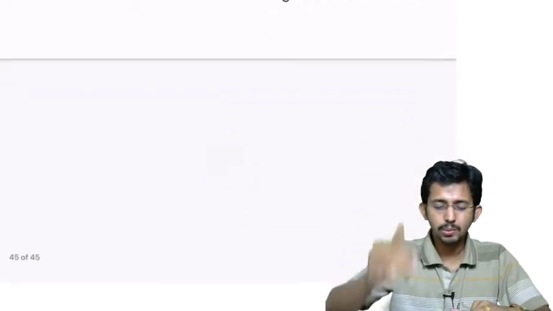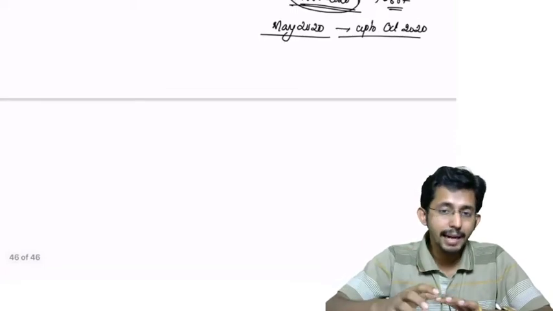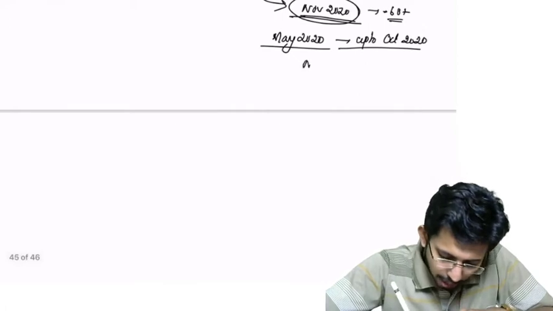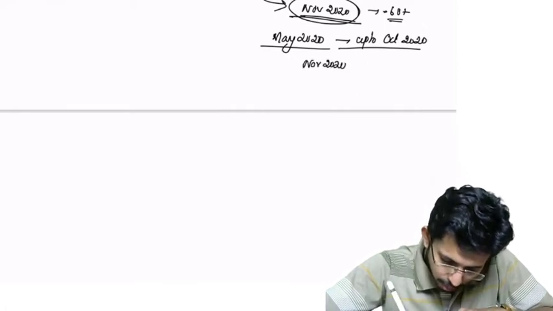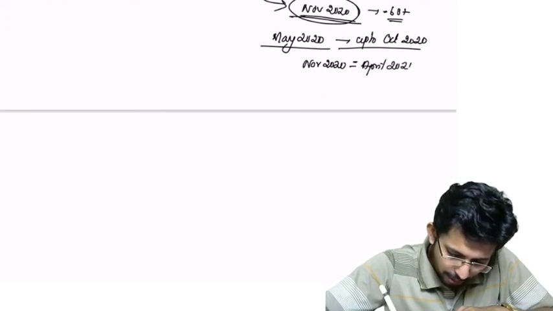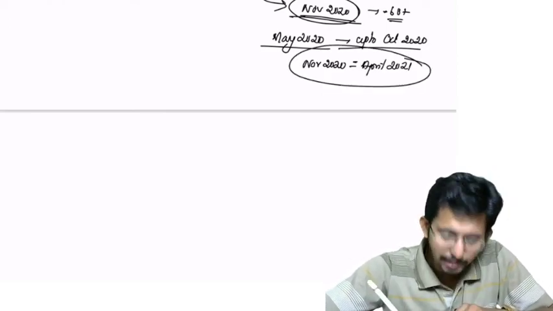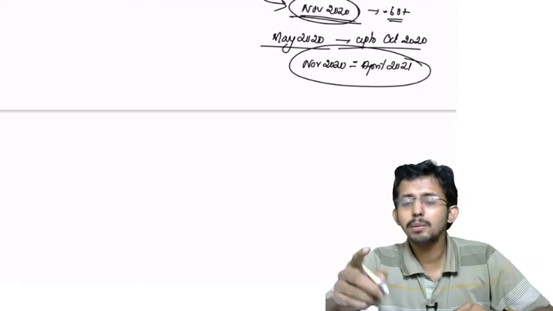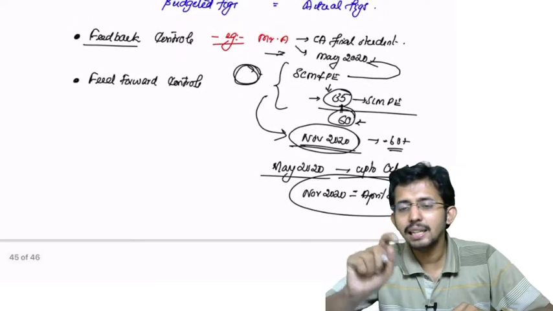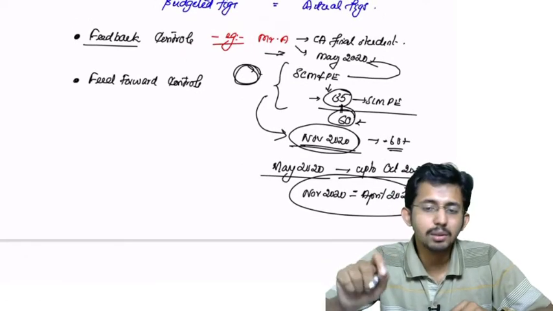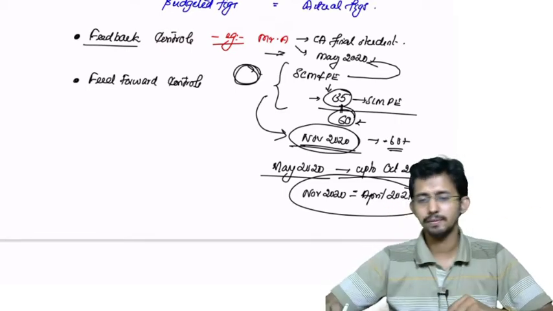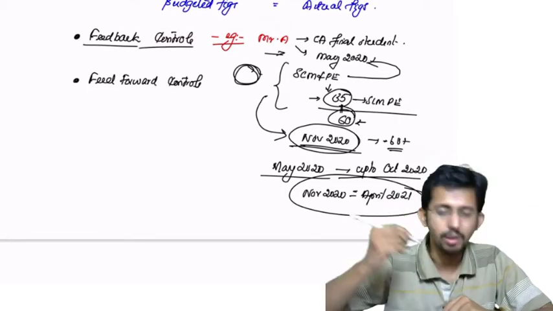So reasons were listed down, proper changes were made in the strategy, and again he prepared the budget for November 2020 to April 2021. And once this budget period was over, he was able to achieve the budgeted performance, because he made necessary corrections or necessary controls in his strategy based on the feedback he got from the previous budget. That is feedback control.